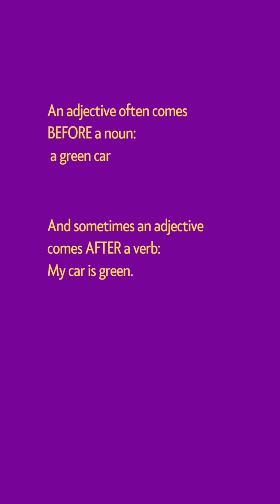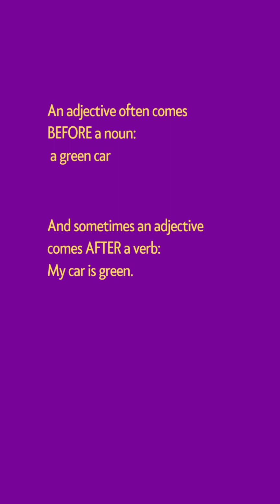An adjective often comes before a noun. For example, a green car. Here before car, green is an adjective. And sometimes an adjective comes after a verb. For example, my car is green. Here after the verb is, green is an adjective.